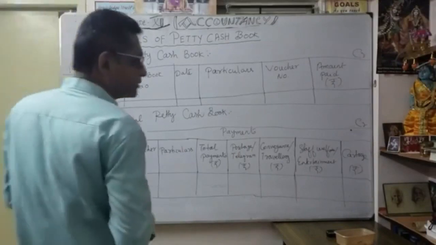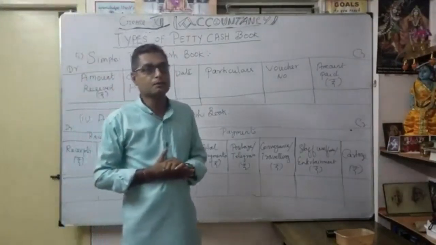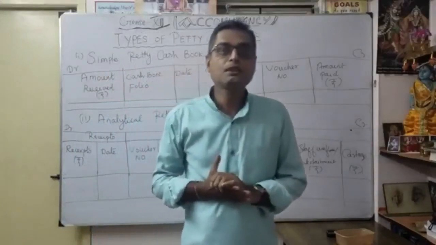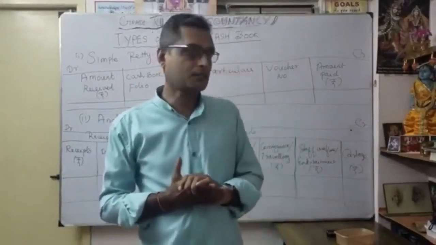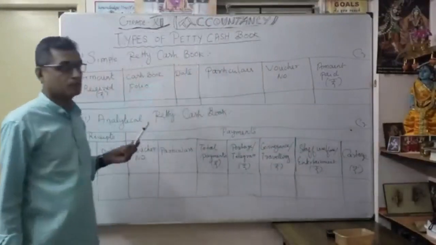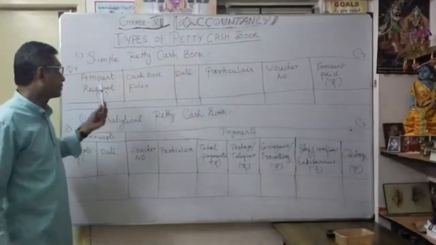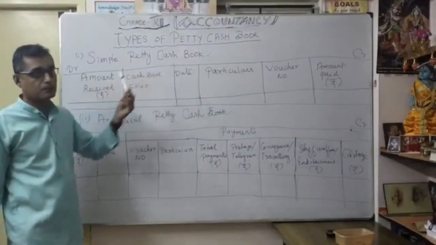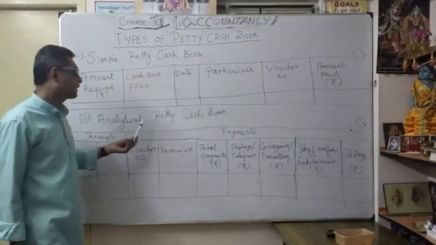So as a petty cash book, we discussed the systems of petty cash book. One is the single system, then the second one is the imprest system. Now we are going to discuss types of petty cash book. There are two types: one is called simple petty cash book, and the second one is analytical petty cash book.